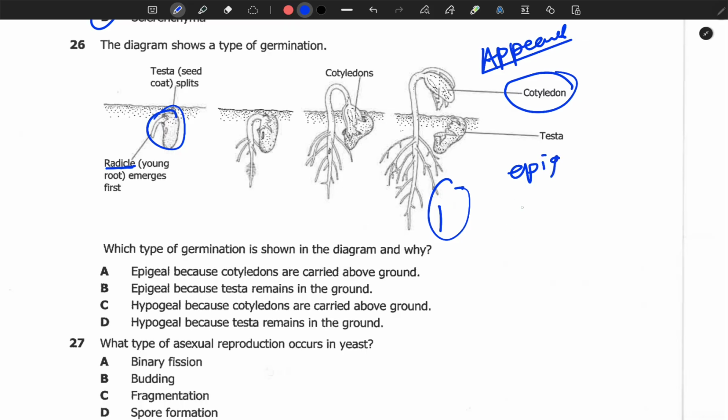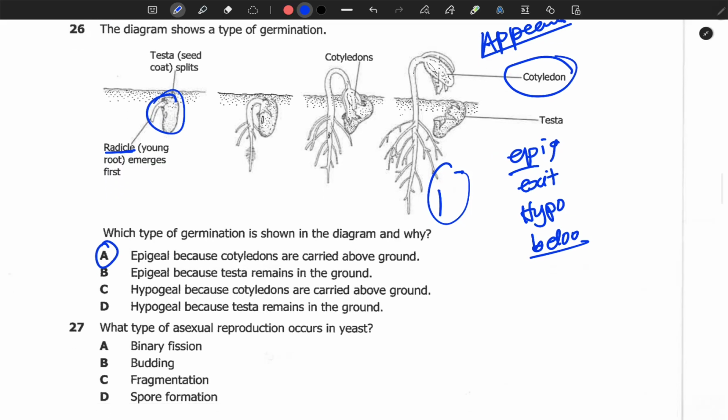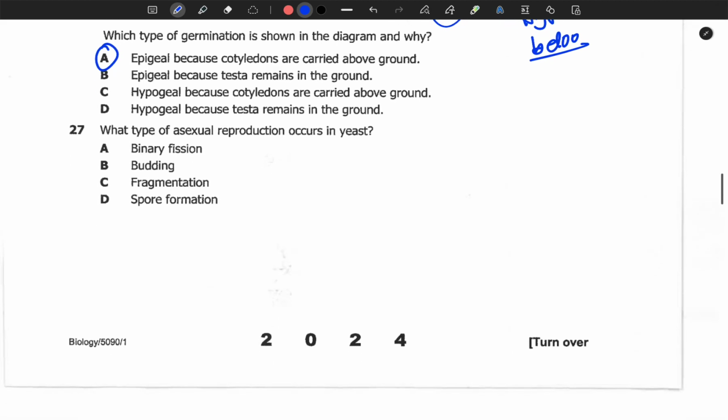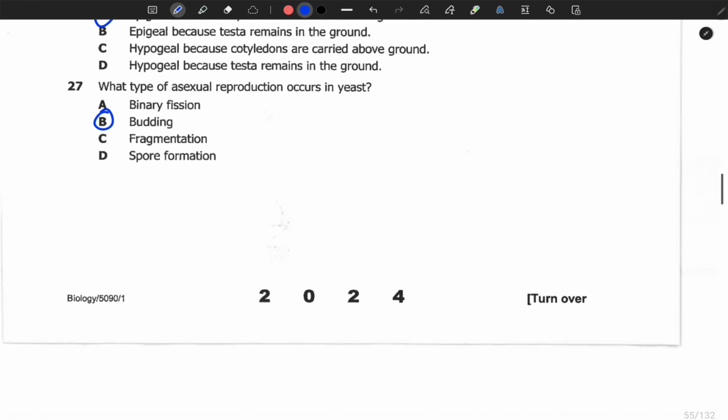Epi, take it like exit. Then hypo, take it like below. So hypogeal is where the cotyledons remain in the soil, like for the maize seed. Now for a bean seed like this one, we can see that the cotyledons appeared above. Therefore, the answer is A. What type of asexual reproduction occurs in this? So here we have budding.